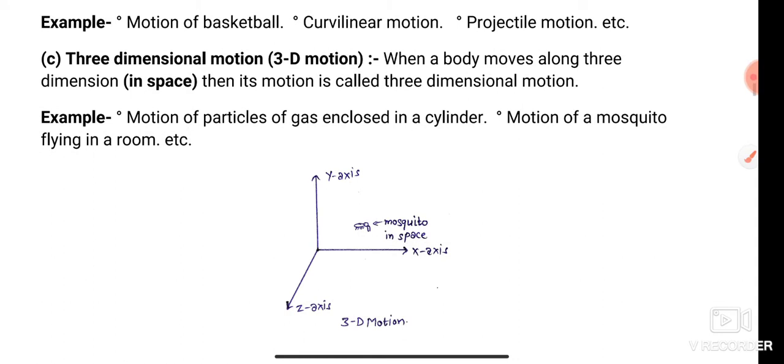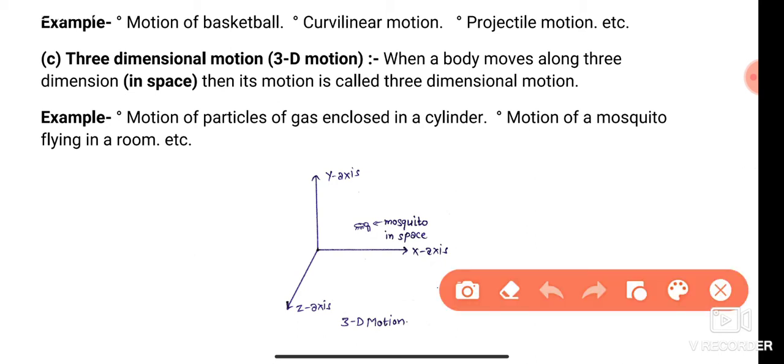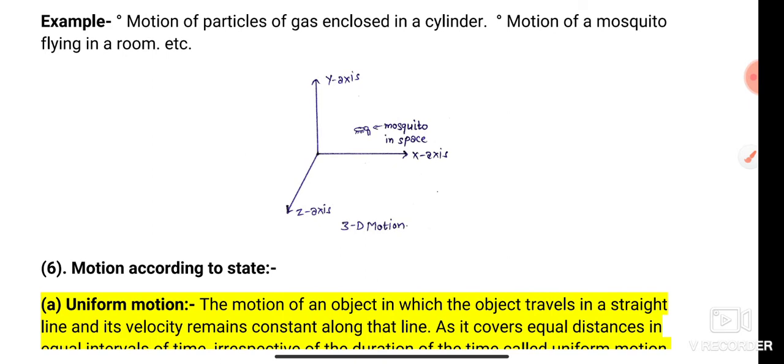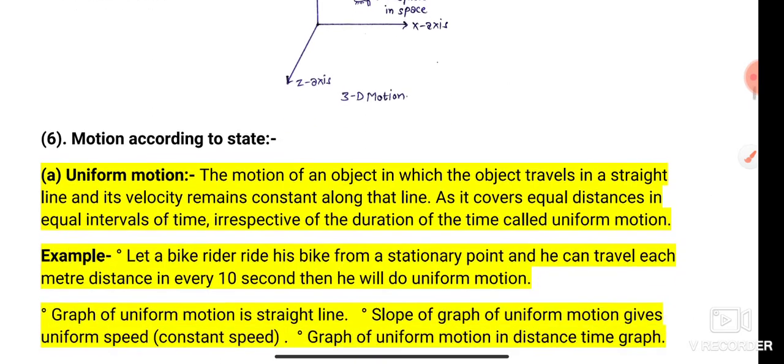Next is 3D motion, three-dimensional motion. When a body or object moves along three dimensions or in space, its motion is called three-dimensional motion. जब कोई object three dimensional space में हो, suppose a fly or a mosquito is flying in a room, then it can move in the x direction, then y direction, then z direction. So it does three-dimensional motion. And gaseous particles enclosed in a cylinder also do three-dimensional motion.